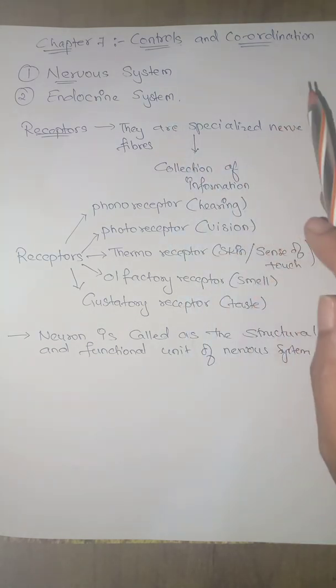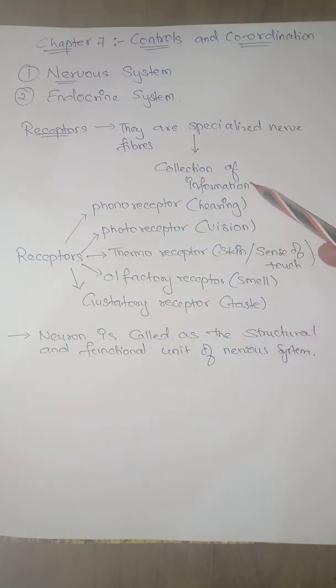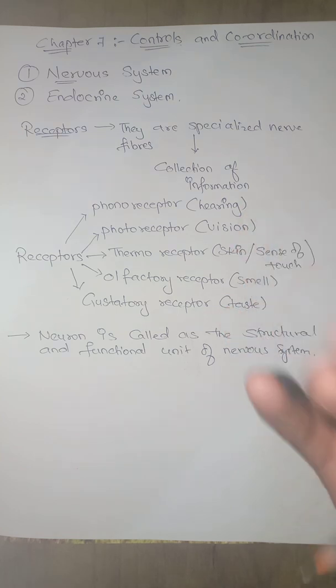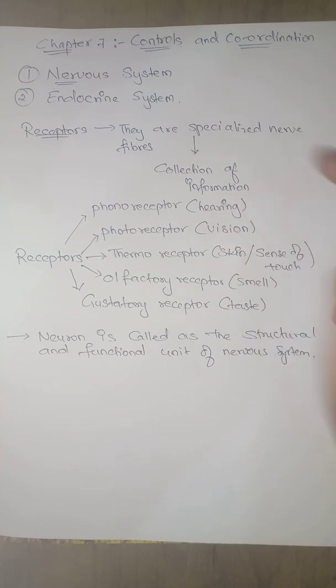They are special nerves which help in the collection of information. For example, when you touch something and you feel hot, that hotness is the information which is received by your receptors. Based on the different types of messages received, receptors are divided into 5 types. First is the phonoreceptor. Phono means hearing, and they are associated with your ear. Photoreceptors are responsible for the vision of a person.